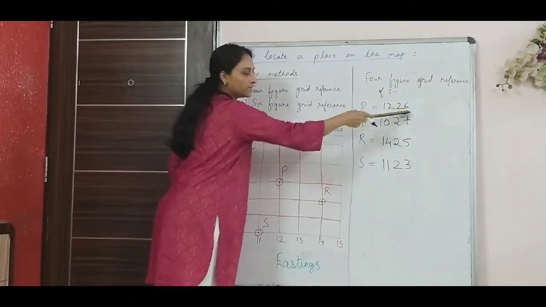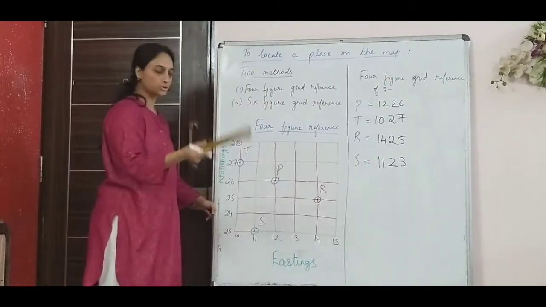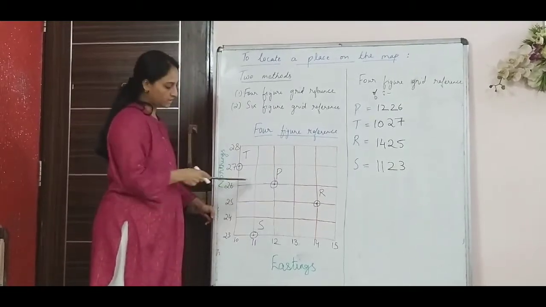So altogether, there are 4 digits. So this is my 4-figure grid reference. Now I will show you, these points were exactly on the given easting and northing.